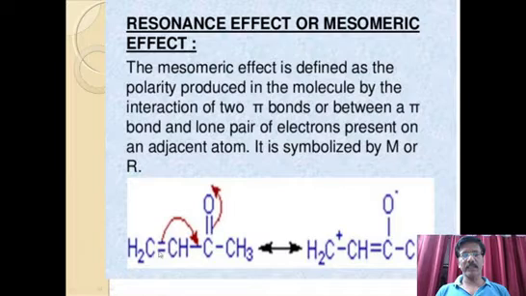This is the reason why the CH double bond CH2 pi electrons are shifting towards the CO, which is mainly due to the nature of the CO group. This kind of shifting of pi electrons leads to the formation of a dipolar ion with positive and negative charges on both sides. It is a bipolar compound. This kind of effect we call the resonance effect or mesomeric effect.